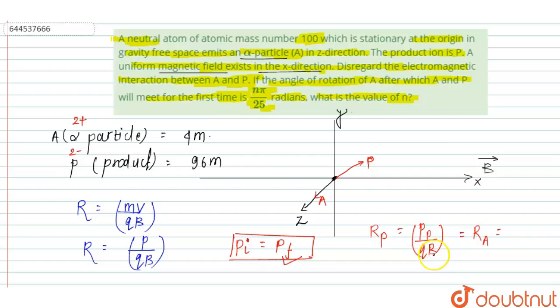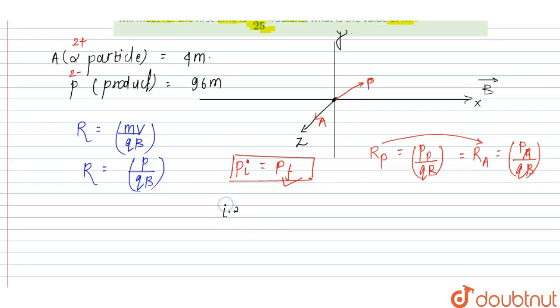The charge will be the same, the magnetic field the same, and the momentum the same. That means r of P equals r of A, equal to the momentum of A upon qB. So P and A will rotate in the same circle.